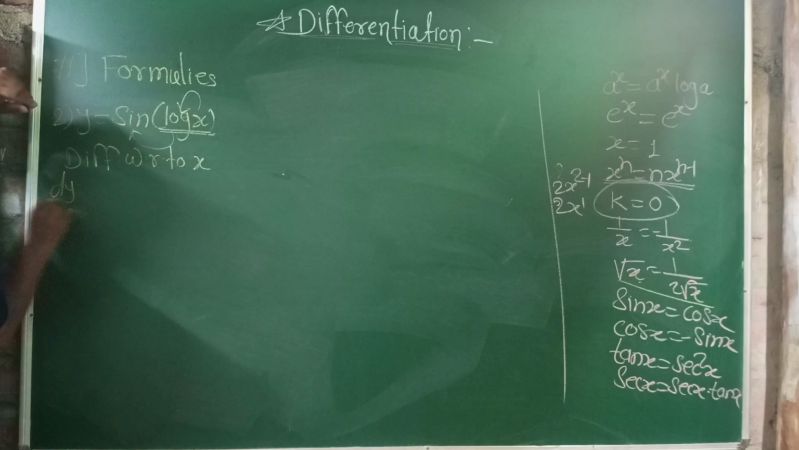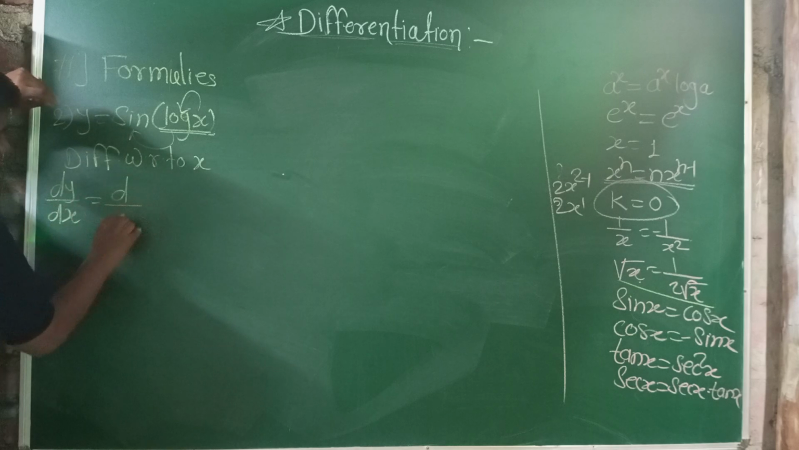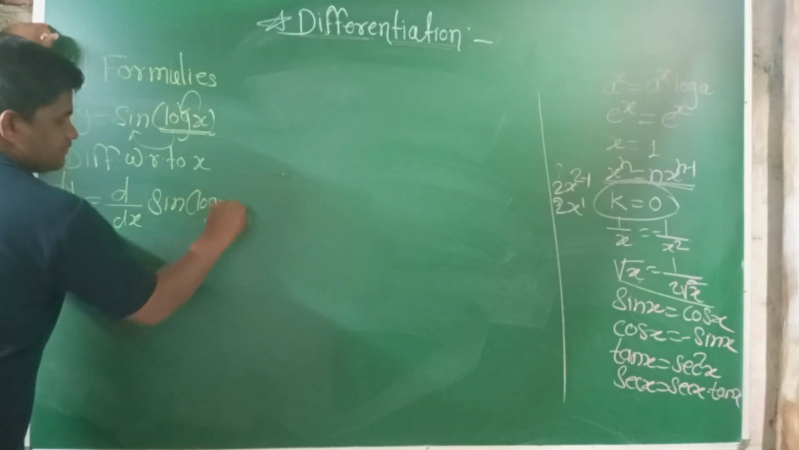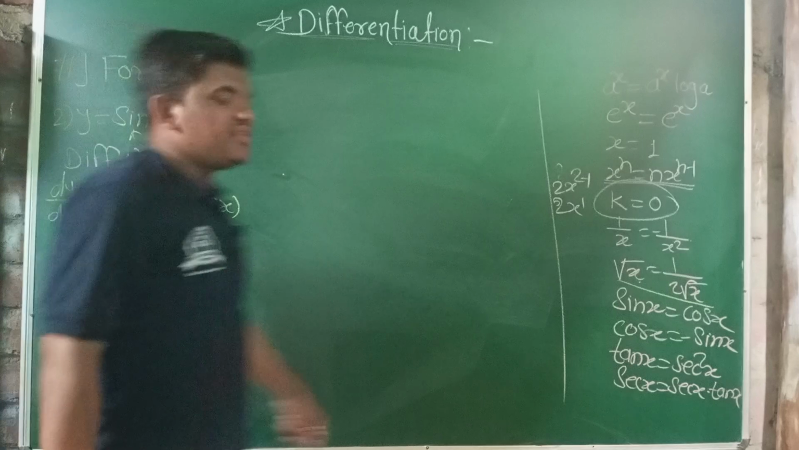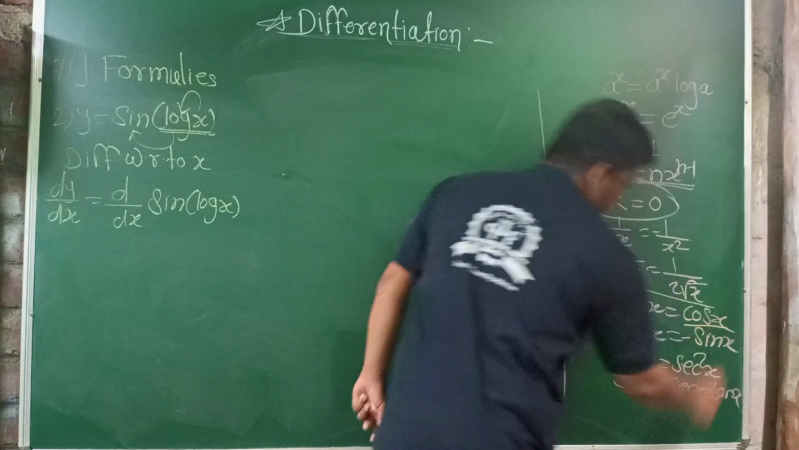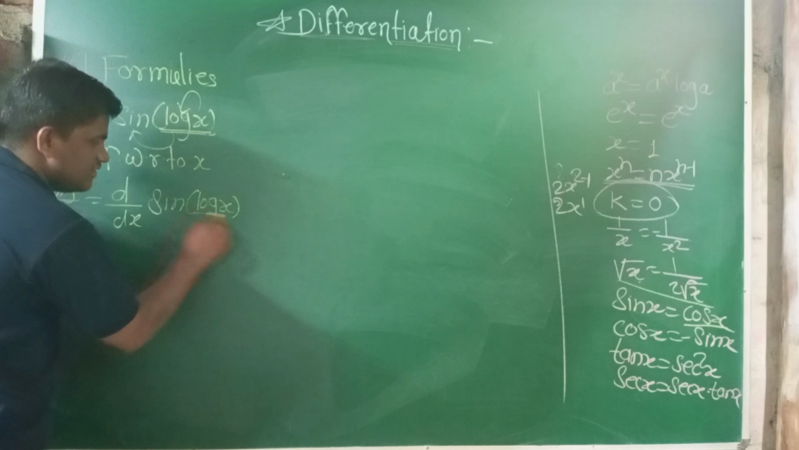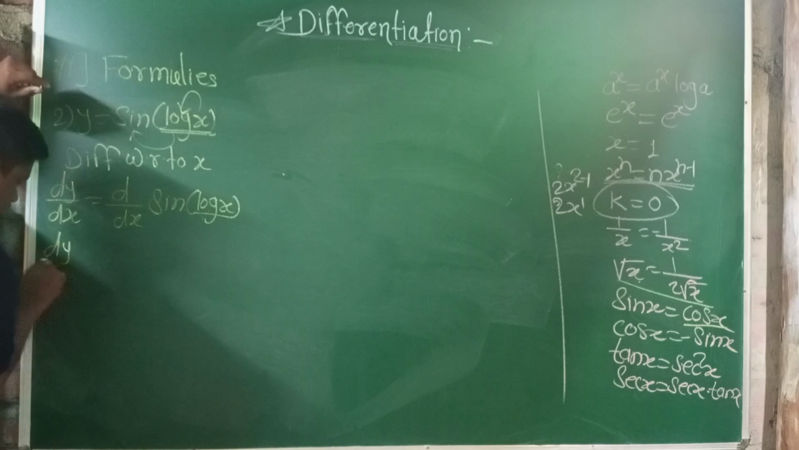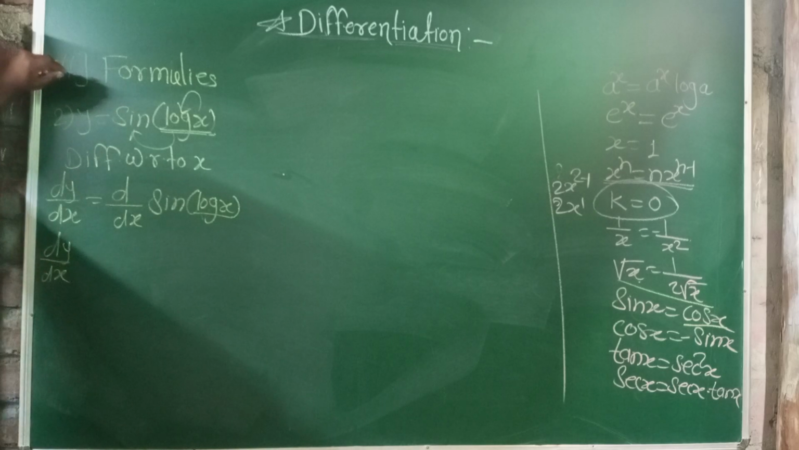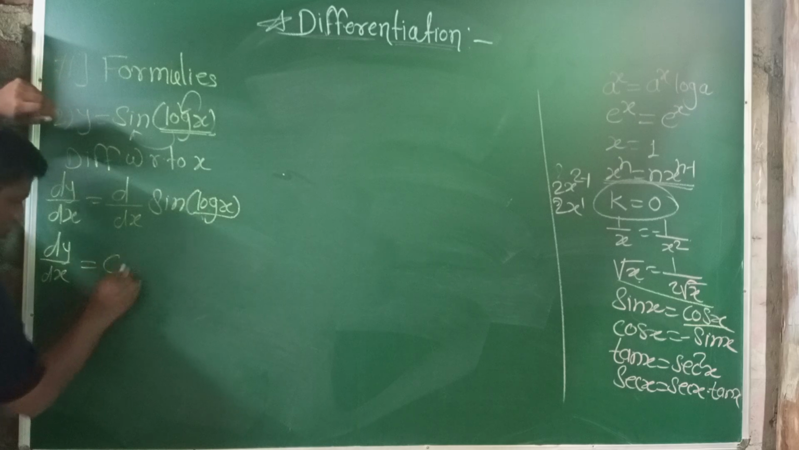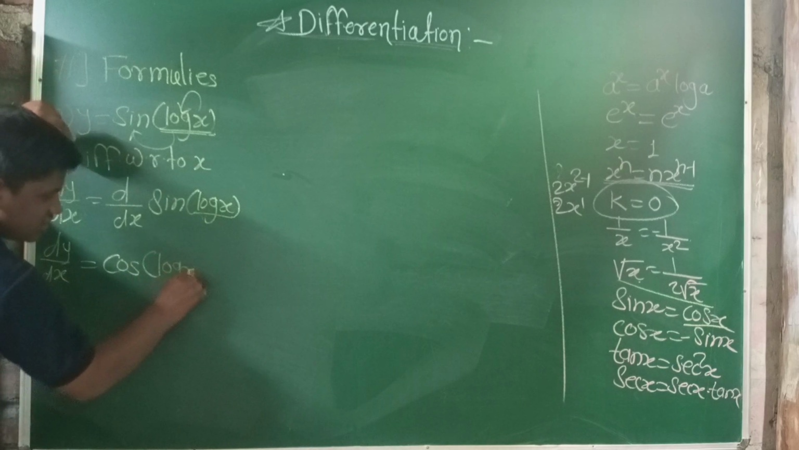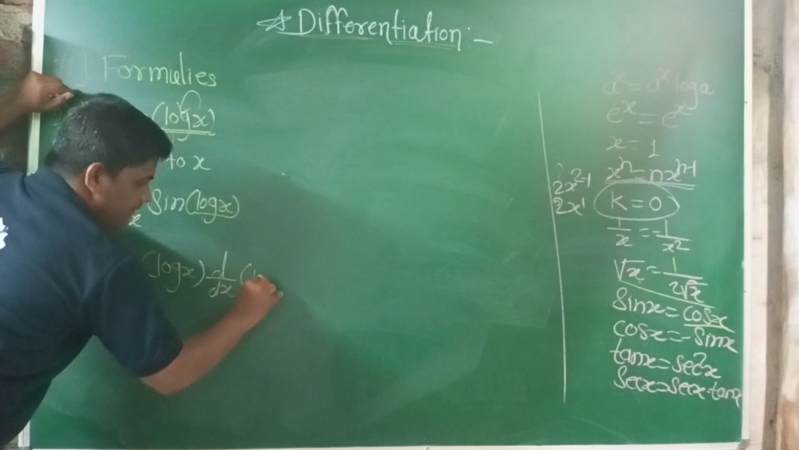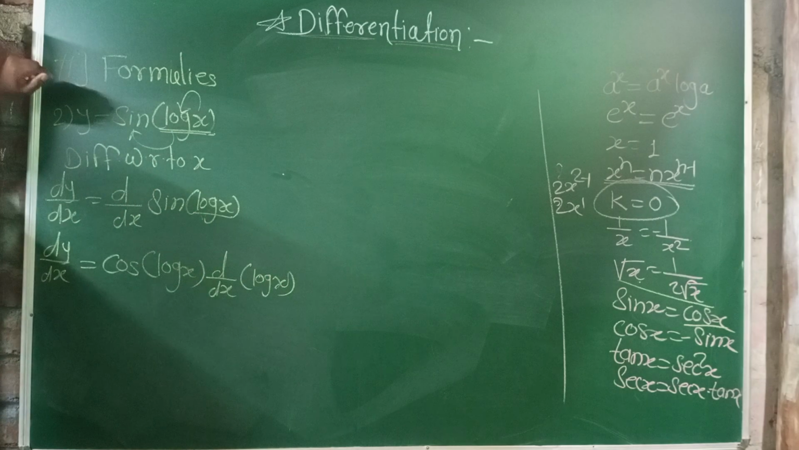Then dy by dx is equal to d by dx of sine of log x. What is the derivative of sine x? The derivative of sine x is cos x, but here x is not only x, it is log x, which is a function. So differentiation of sine in the form of a function gives cos in the form of a function. Which function? The function is log x, and again we need the derivative of this function separately.